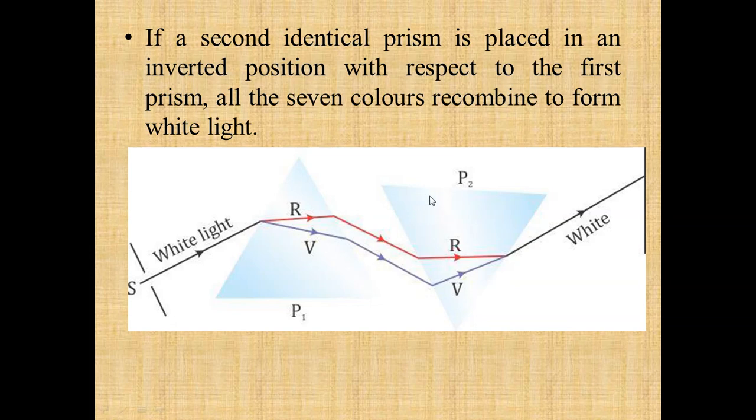Or suppose you place it in the same position, then again it will undergo another dispersion and another deviation will take place. So when 2 prisms are kept in inverted position, you will always see white light coming from the second inverted prism.